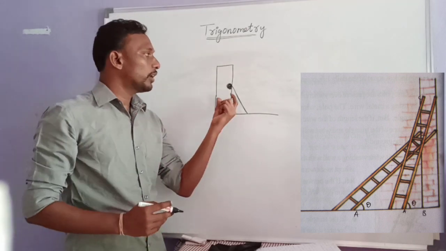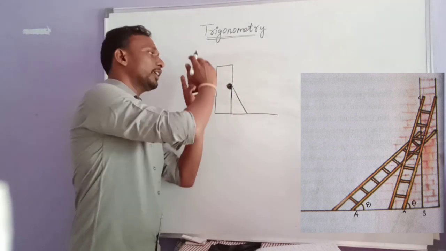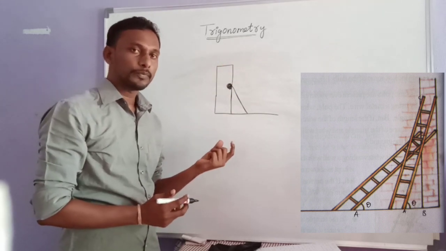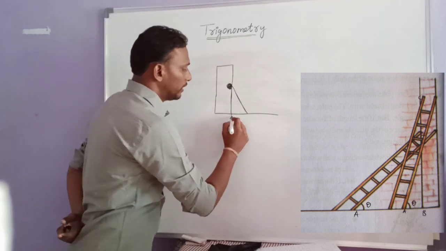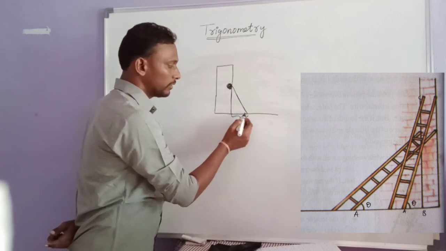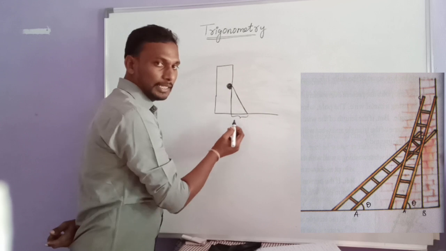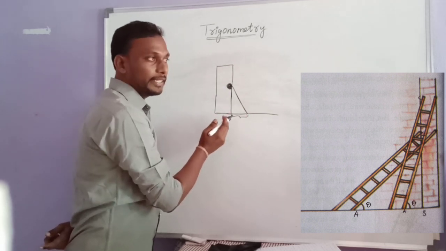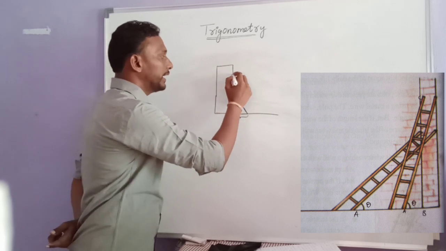If that person wants to whitewash at a higher position, what will he do? He has to change the distance between the bottom point of the ladder and the wall.